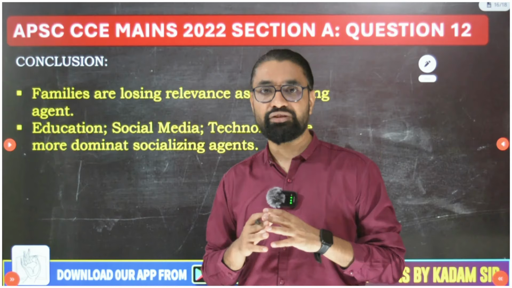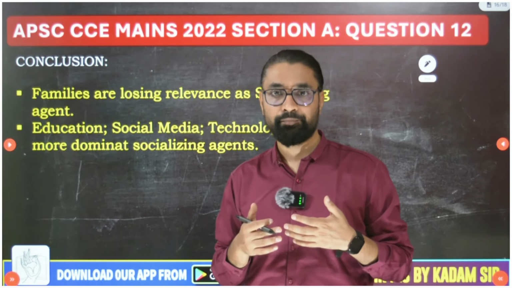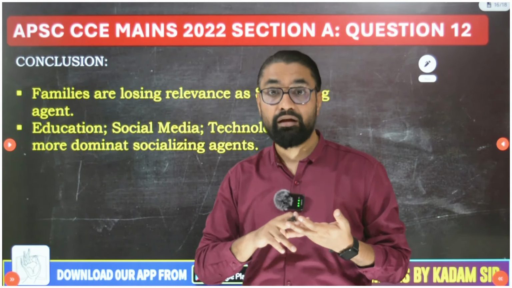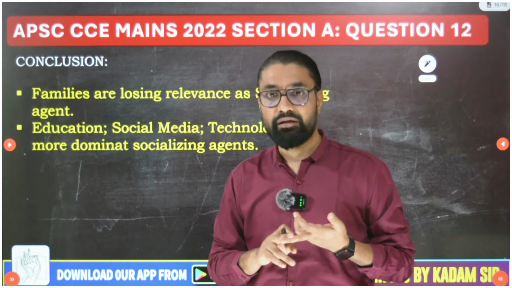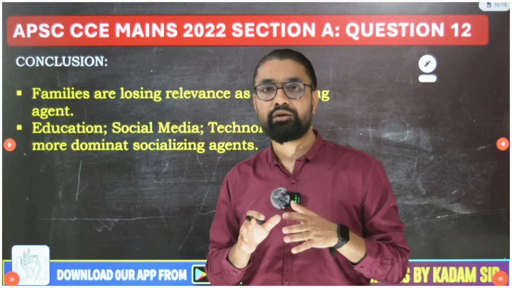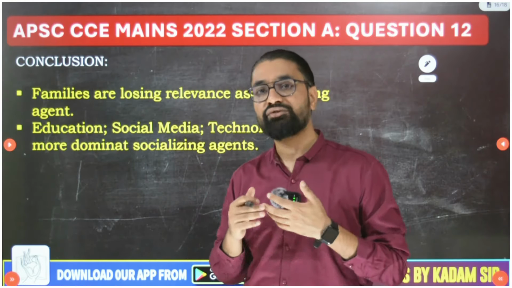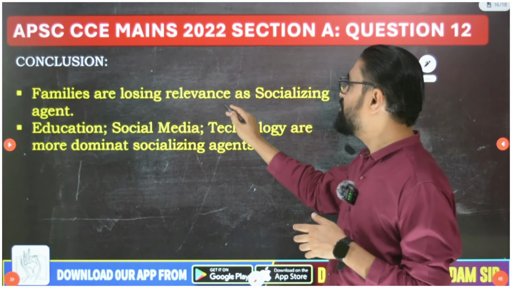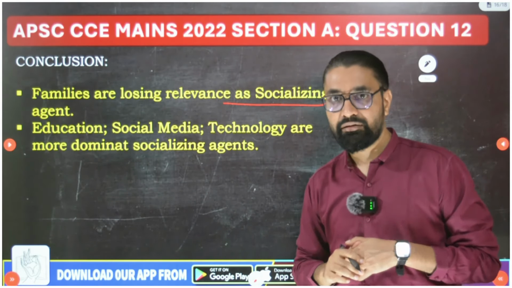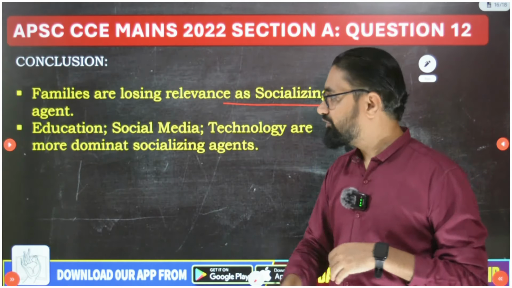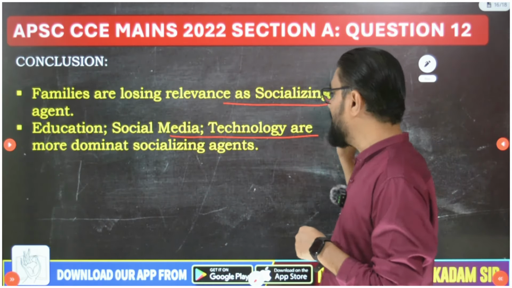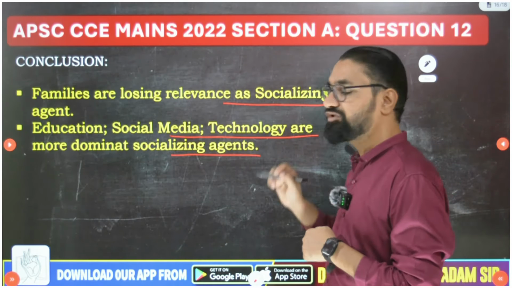There are many other, more dominant ones, such as social media and technology. These agents are today more potent to impact the value system. So families are losing relevance as a socializing agent, doesn't matter joint or nuclear. Education, social media and technology are more dominant socializing agents.